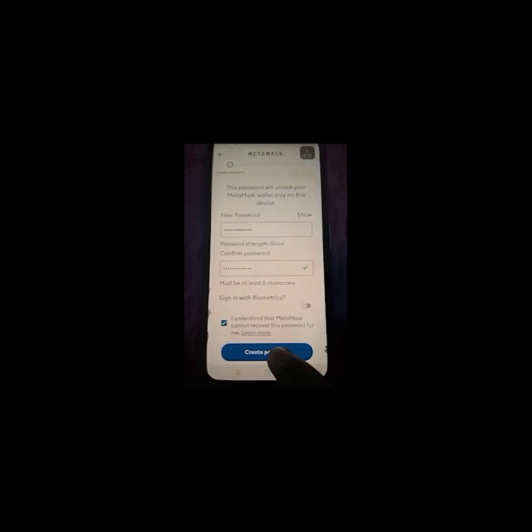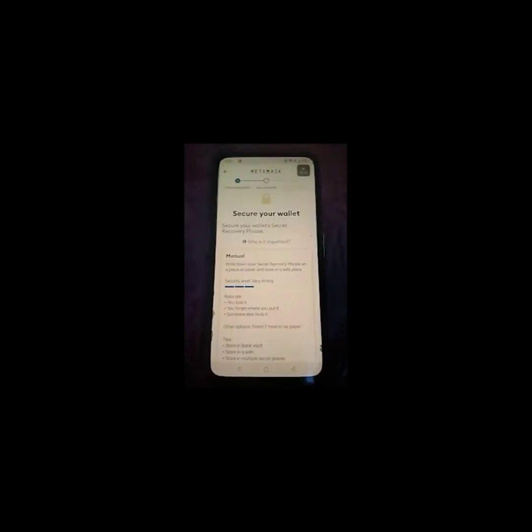Set up your password. After filling the password, click on I understand and click on create password. Now click on start.